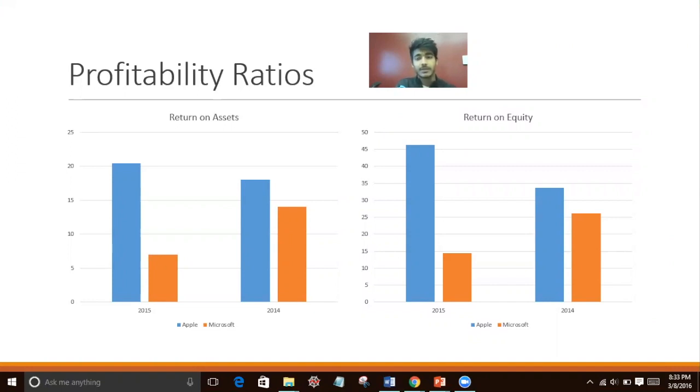Our second profitability ratio is ROE, return on equity, in which again, if we see the trend from 14 to 15, there's an increase for Apple, and for Microsoft, there's a decrease, which shows that Apple is generating more profit with the shareholders' money, and on the other hand, Microsoft is not deploying the shareholders' capital effectively.